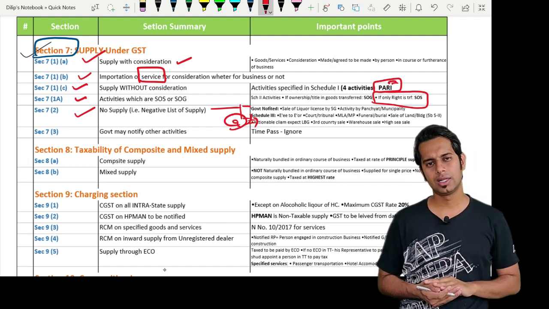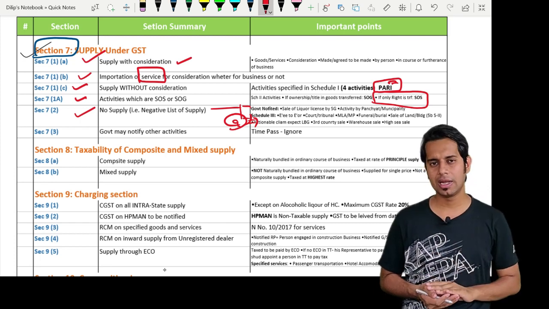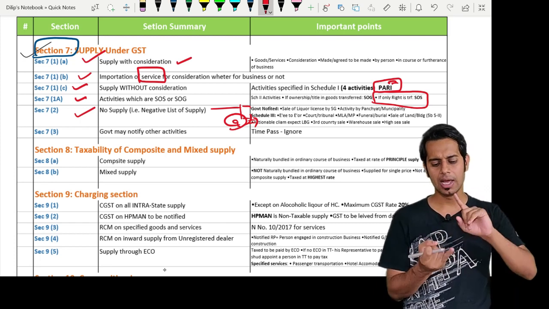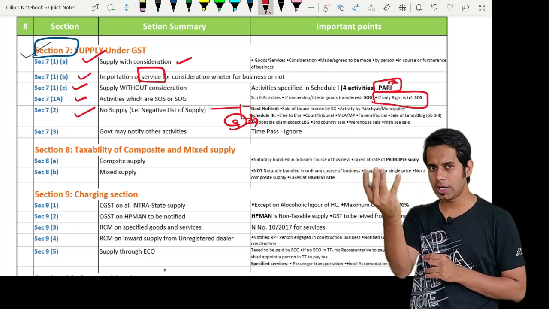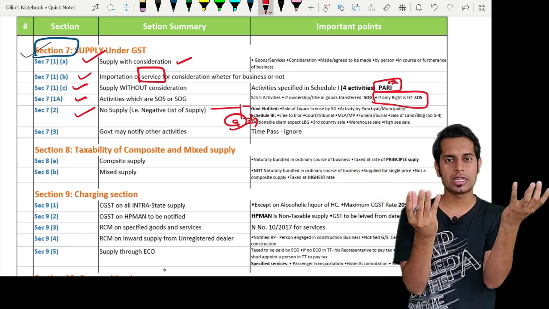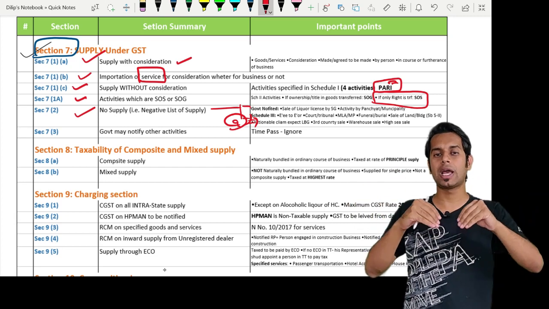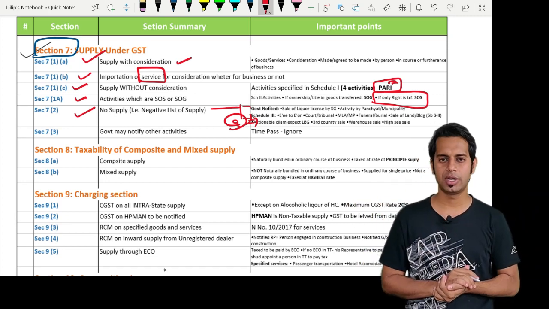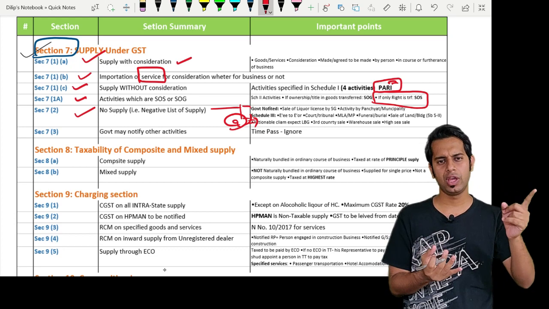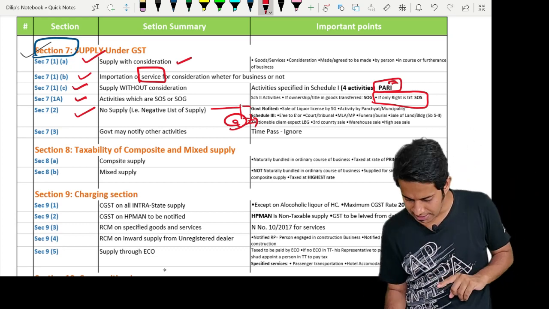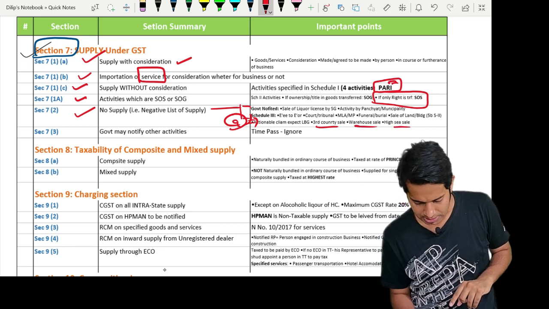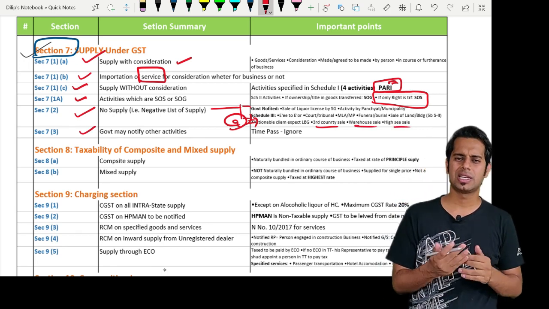Then we have actionable claims except lottery, betting and gambling. Then three more additions. Third country sales, meaning if the goods are purchased from outside India, that is non-taxable territory, and sold to another non-taxable territory without the goods coming to taxable territory, it is also not taxable under GST. It is not a supply. Then we have warehouse sales and high sea sales. Next, Section 7 subsection 3 is a time pass, you can ignore.